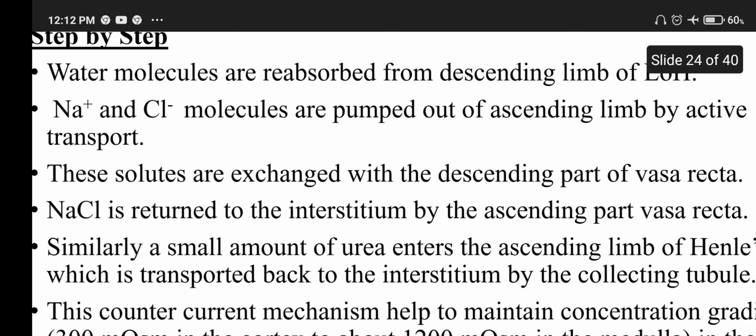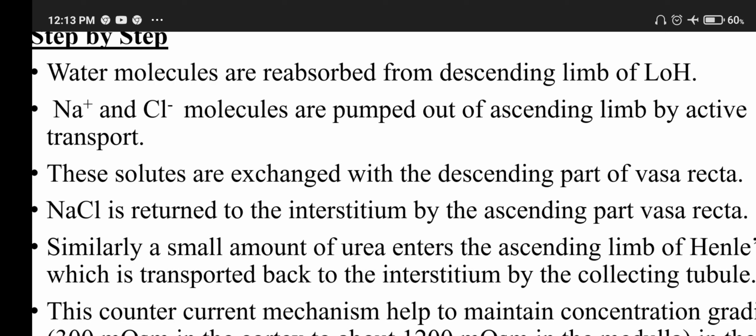Water molecules are reabsorbed from the descending limb. Sodium and chloride are pumped out of the ascending limb by active transport. These solutes are exchanged with the descending part of the vasa recta. Sodium chloride is returned to the interstitium by the ascending part of the vasa recta.